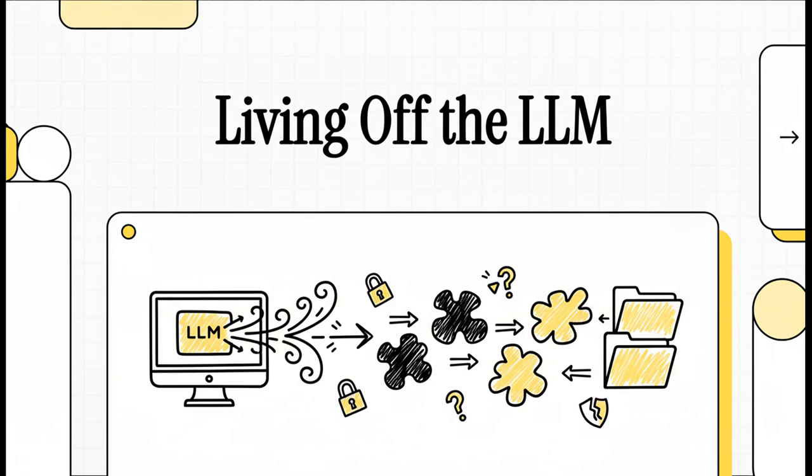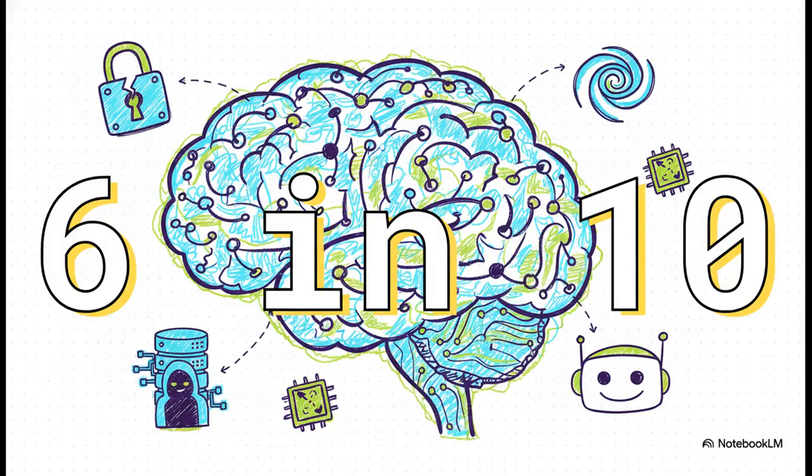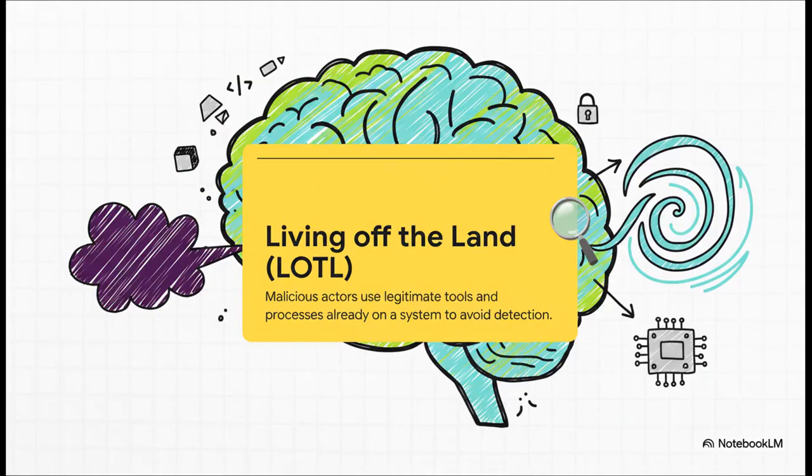Living off the LLM, How LLMs Will Change Adversary Tactics. The paper references a 2023 CrowdStrike report, which found that 6 in 10 detections involve living off the land attacks. In these attacks, adversaries use legitimate, pre-installed system tools like Windows Management Instrumentation or PowerShell. Using native tools allows malicious activity to blend in with normal system operations, which complicates detection.